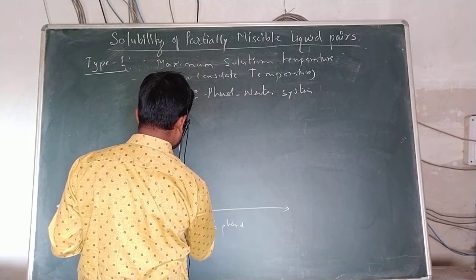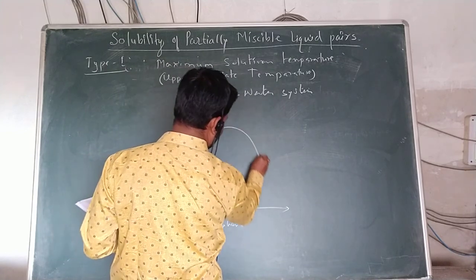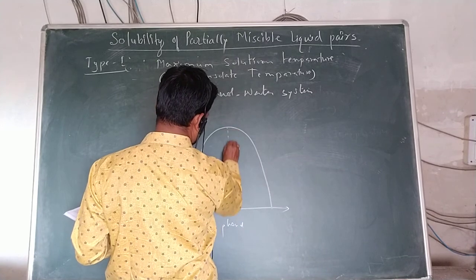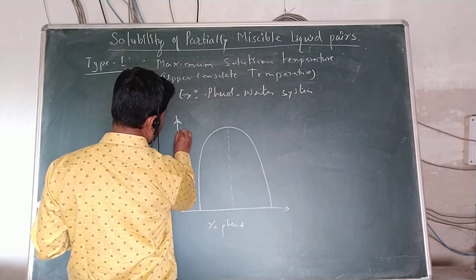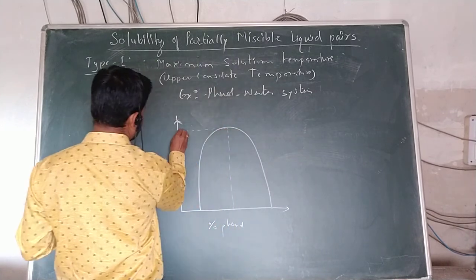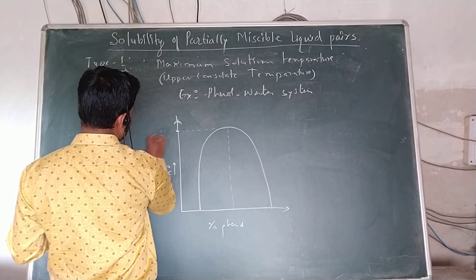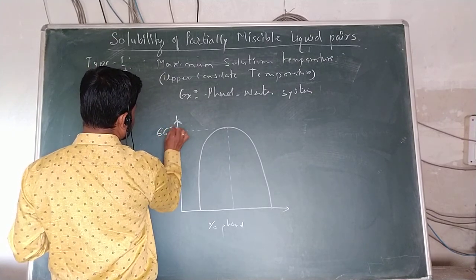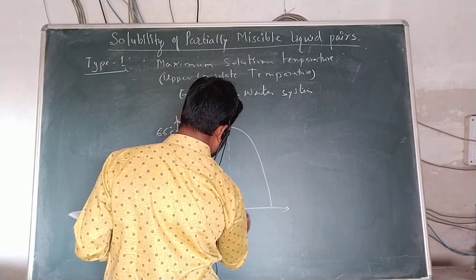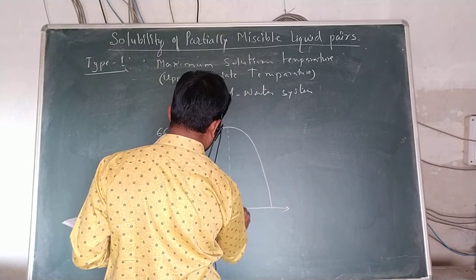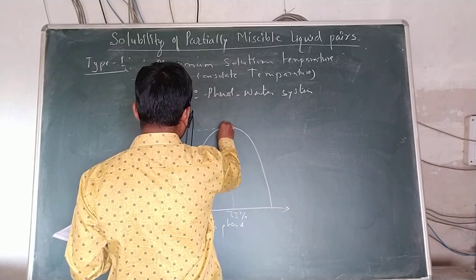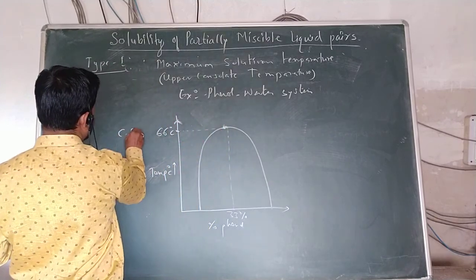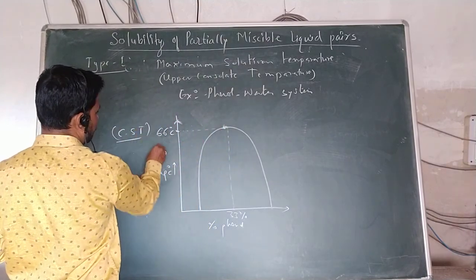It forms a curve like this. This is the point at 66 degrees Celsius, where the percentage of phenol is 33%. This particular temperature is called the CST, the critical solution temperature of this phenol water system.